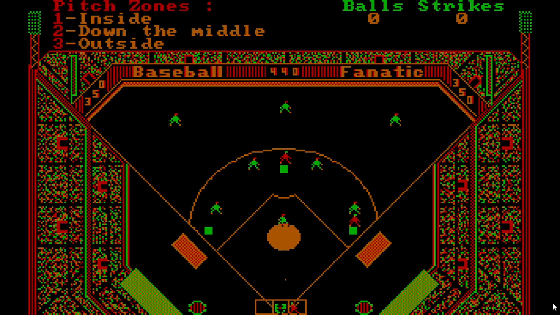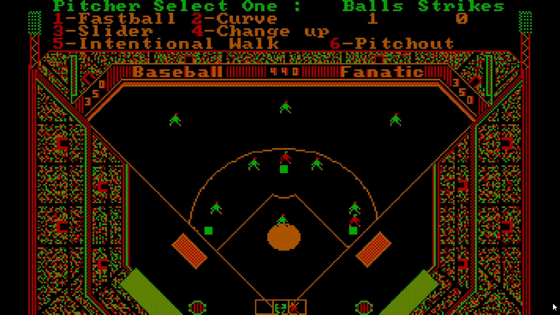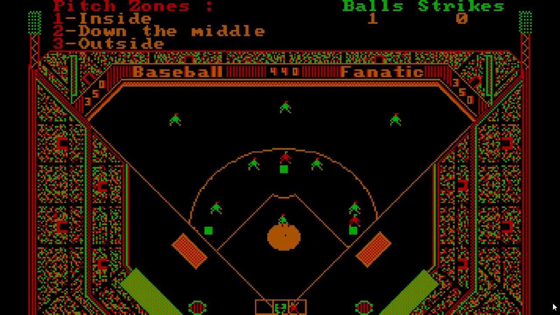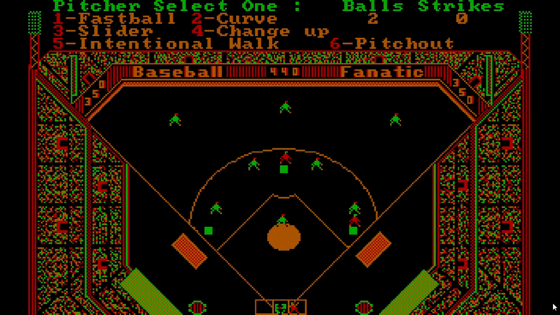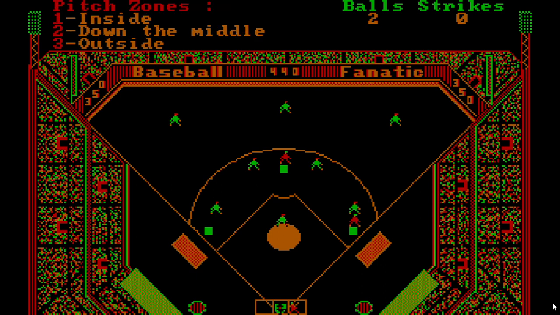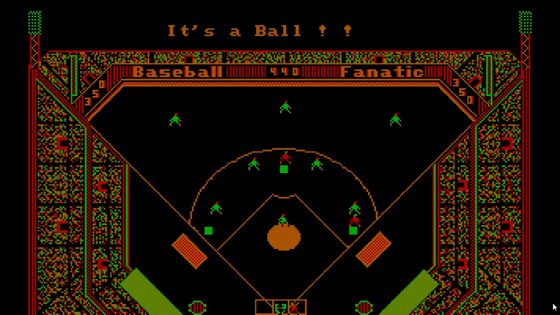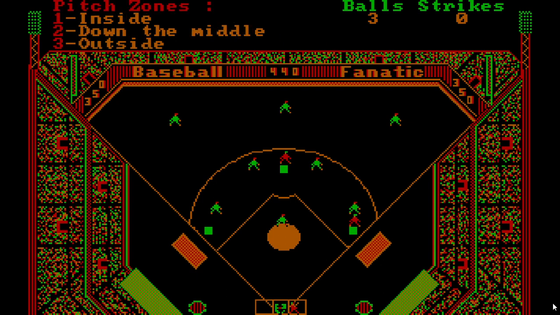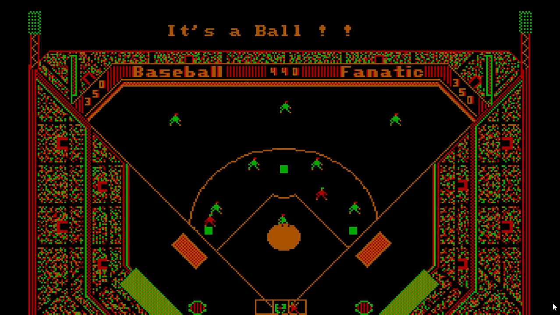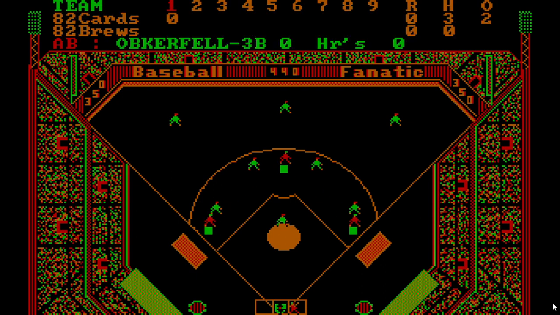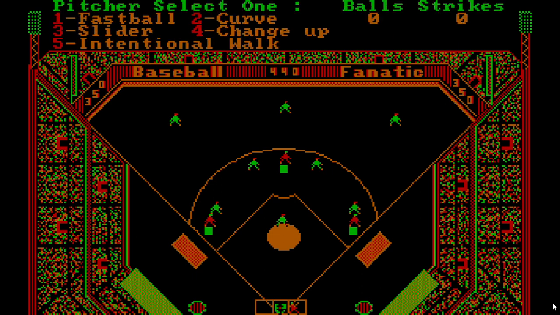Changeup outside. Curveball inside. Curveball outside. Fastball down the middle. Bases loaded. Obrick fell. And I think I saw a misspelling there, so.